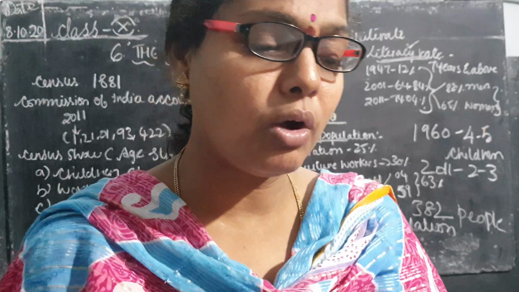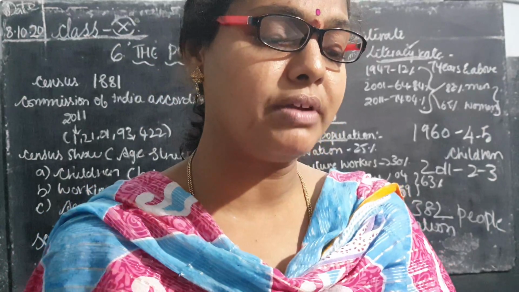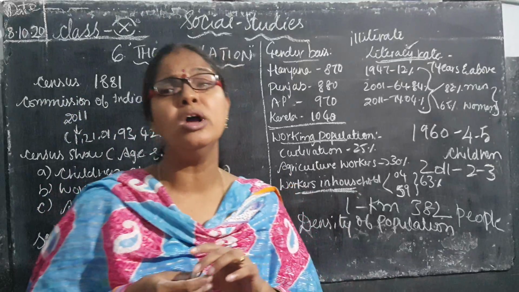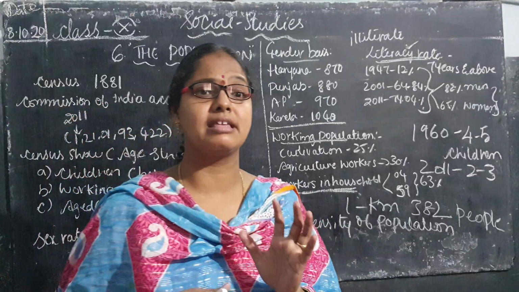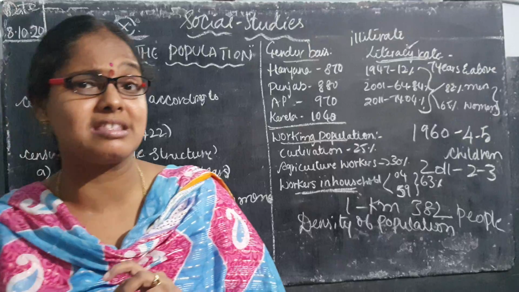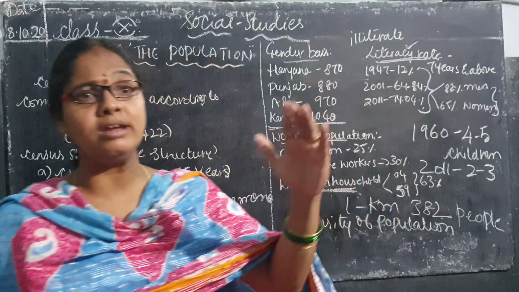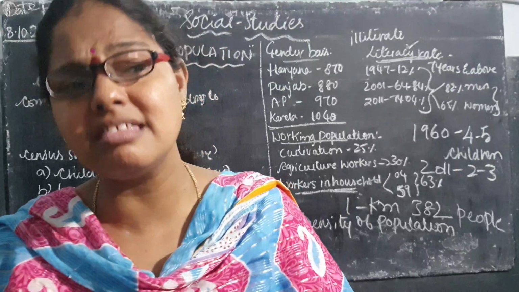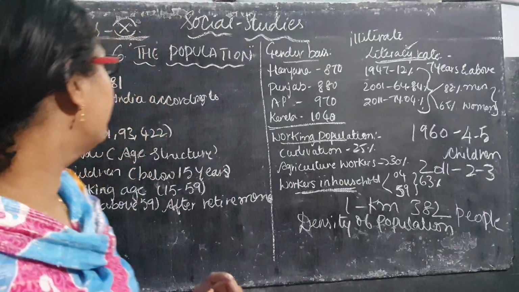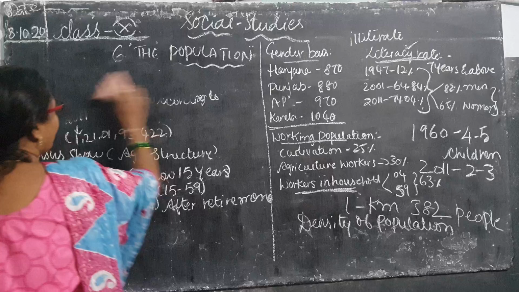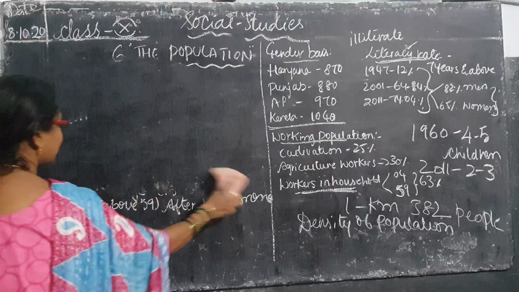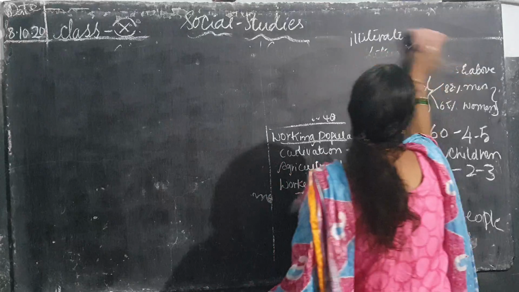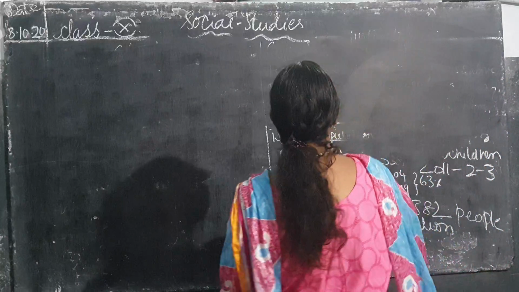So here, what is population? What are the difficulties when the population is increasing and what steps does the government have to take? Family planning, for example. They do surveys every year on whether the population is increasing or decreasing. So children, please go through the population lesson and go through the graphs in it. If you have any doubt, you can ask, children.